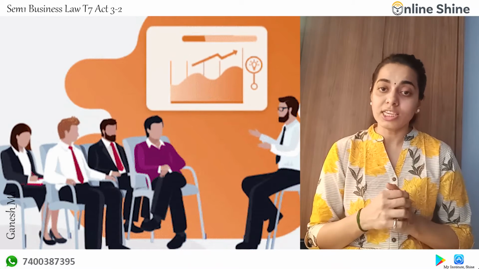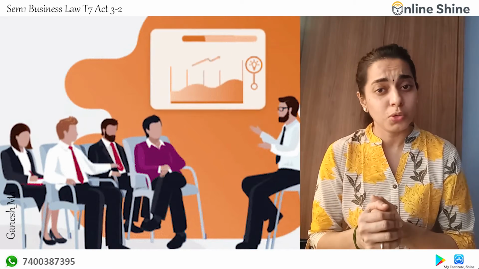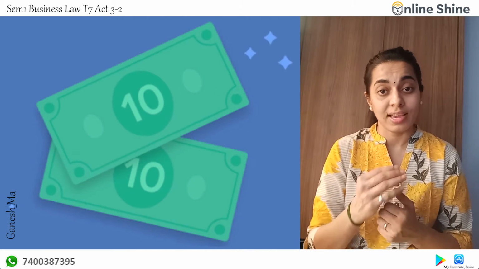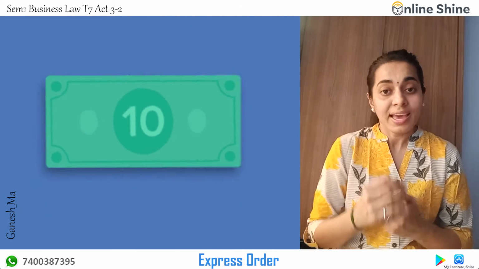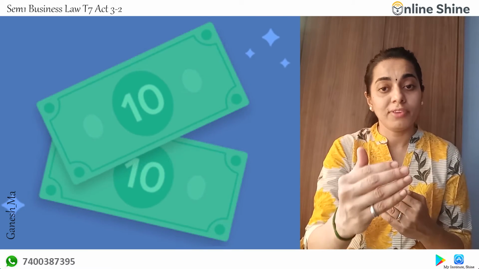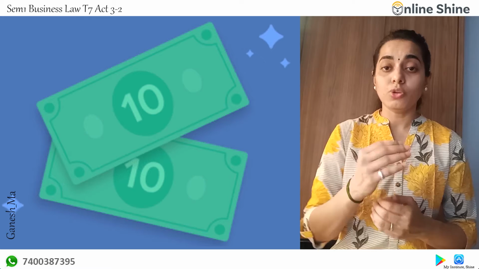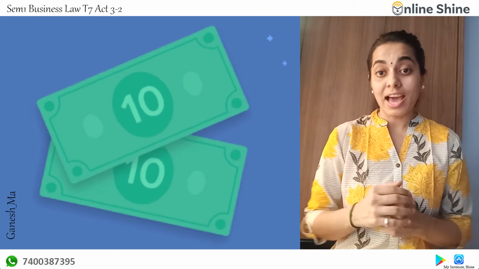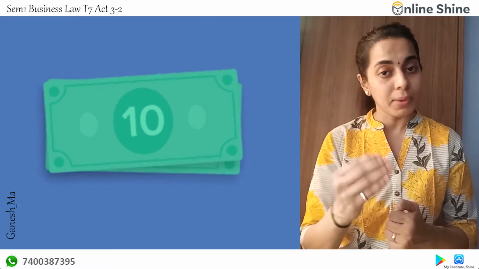The next point is something similar to your earlier promissory note. That is, it is always an express order to pay. Expressly, I am deciding that in the future you are going to make the payment to Mr. So and so, so much amount of money. So over here, I have expressly declared the payment.